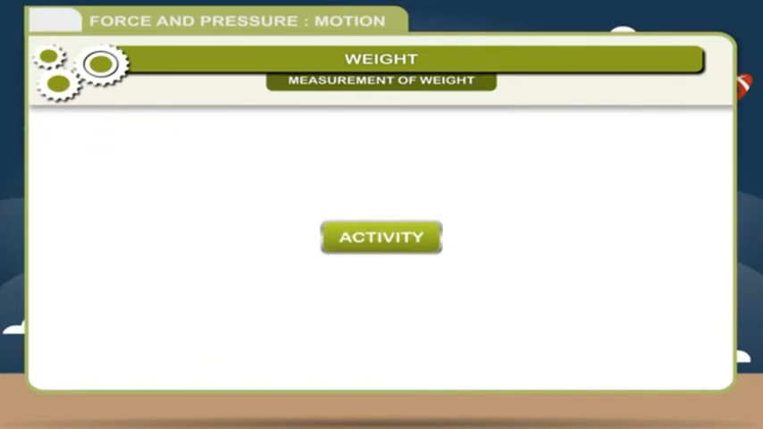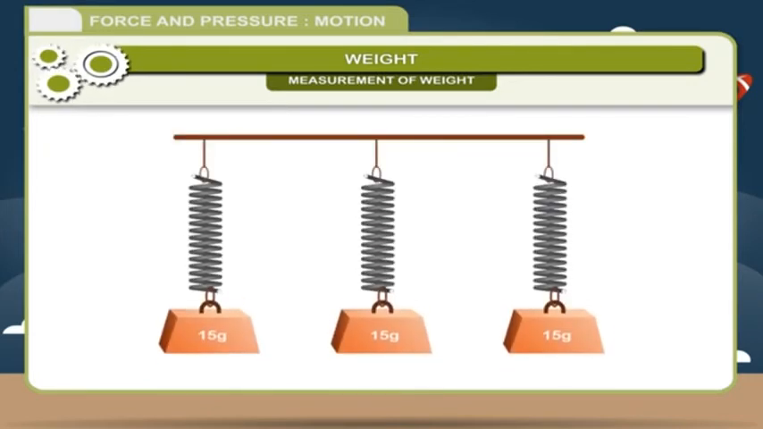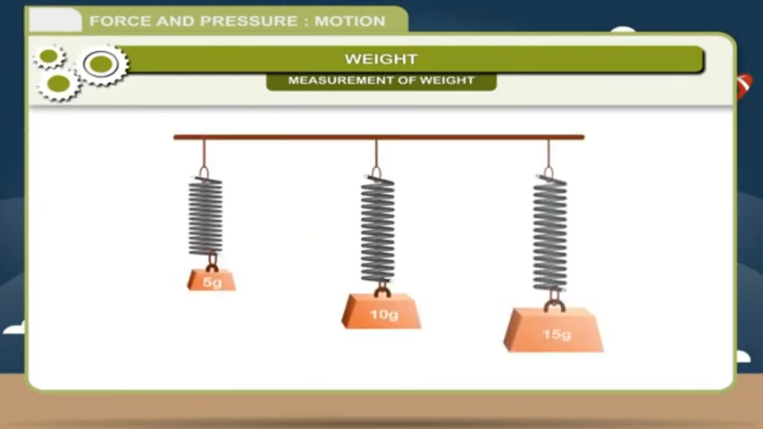Activity. To show that different weights exert different forces on the same spring. Take 3 springs of the same stiffness, that is, all 3 will show the same extension when the same force is applied. Suspend different weights, for example 5 gram, 10 gram and 15 gram, on the springs. You will notice that all the springs will show different extension. That shows that different weights will exert different forces on the spring, and hence different extension is observed.